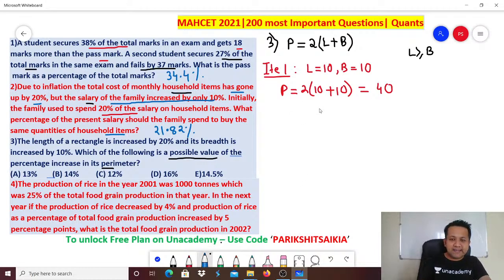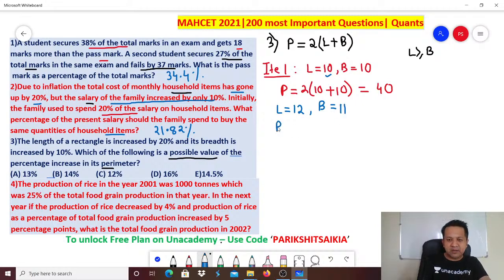Next thing. Remember, the length has increased by 20%. If the length has increased by 20%, what is the new length now? 20% of 10 is 2. So 10 plus 2, 12. What about the breadth? Breadth has increased by 10%. So 10% of 10 is 1. So 10 plus 1, 11.